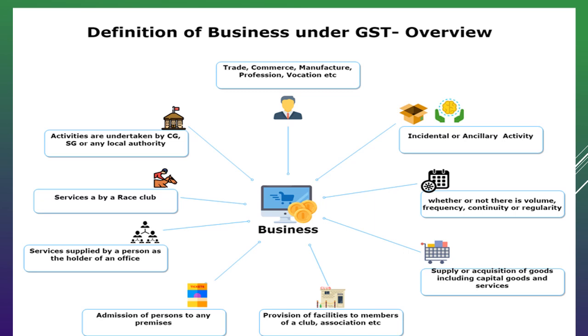Now we will see the definition of business. What does business mean? Because we were talking about business, now let us see the meaning of business. There are different notations for the term business. It includes trade, commerce, manufacture, profession or vocation. That can be incidental or ancillary to the activity being carried out.